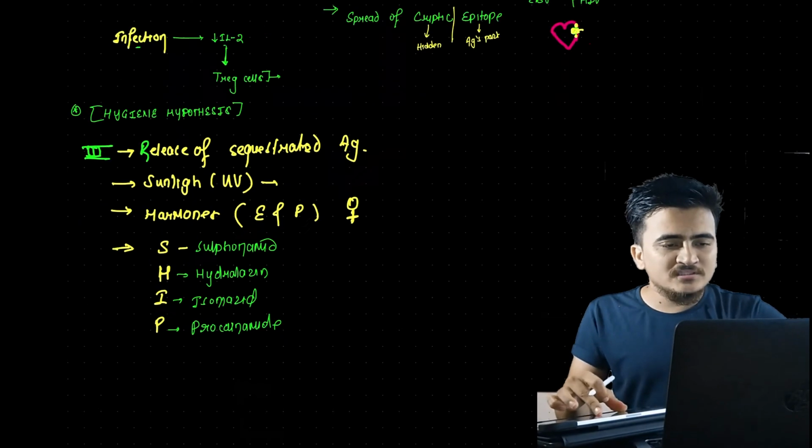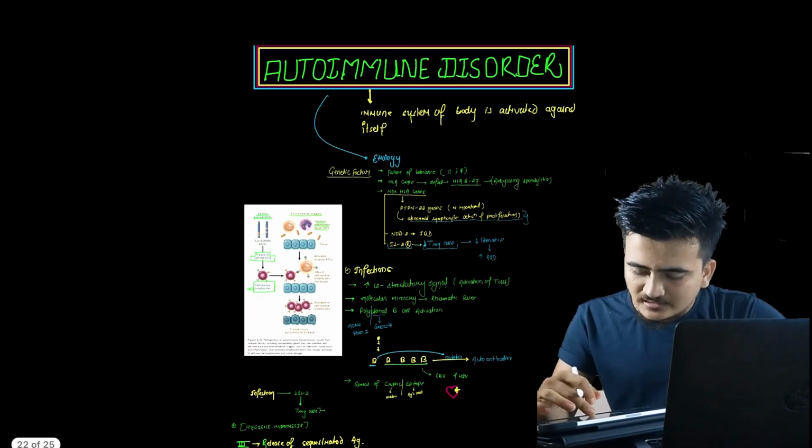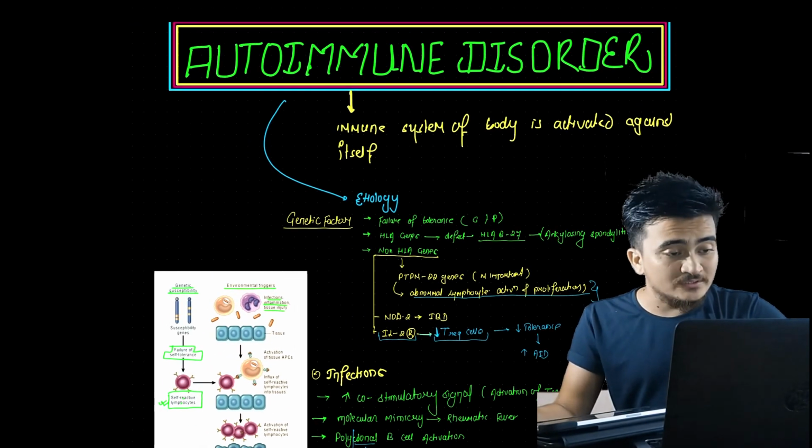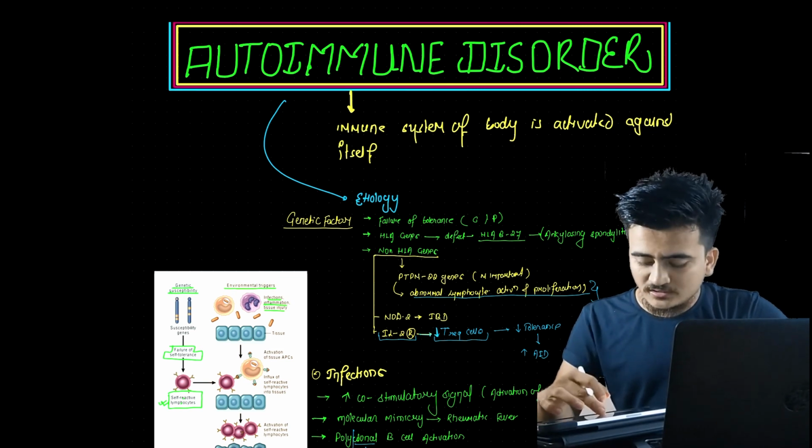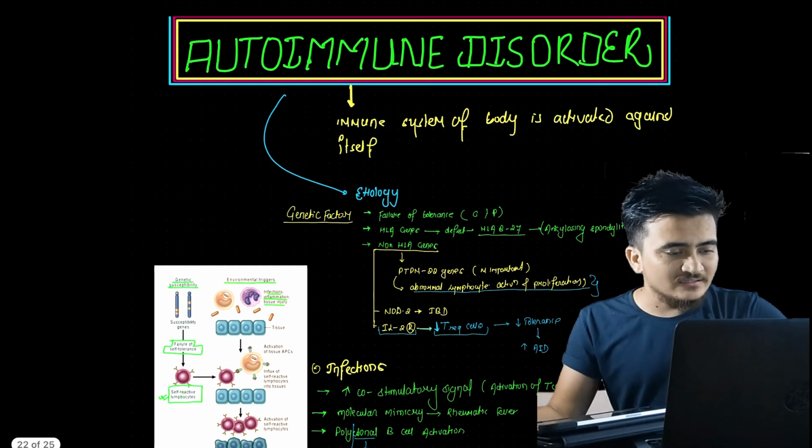Now, this is the brief introduction to autoimmune disease: how they are caused and what their pathogenicity is. This is all we need to know.